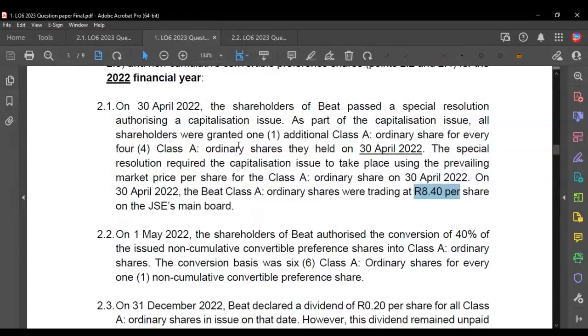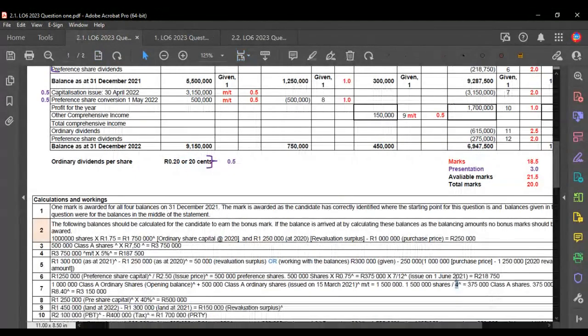Because it said for every 4 shares held, they were getting 1 share. We divided it by 4, and that means we would have issued 375 shares to the shareholders. The rand amount, or the prevailing amount that the shares were trading at, was 840, which would have given us 3,150,000.